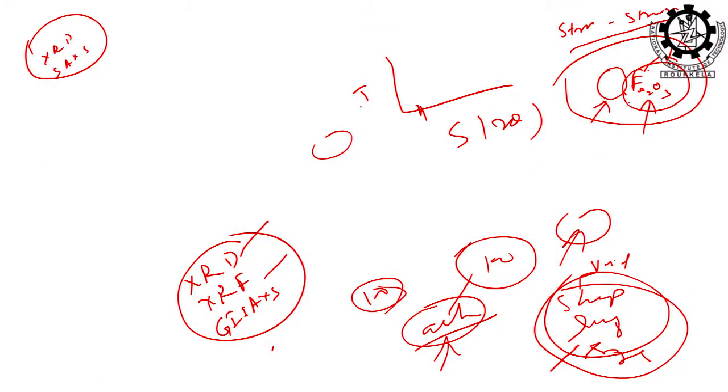Wide angle is XRD, which starts from 5 degree onwards. XRD means 5 degree onwards, and small angle means within 5 degree. But how to know? For example, if in the graph this is the 5 degree boundary, and you are taking some material, it goes this way, but when it comes here, again it comes like this.